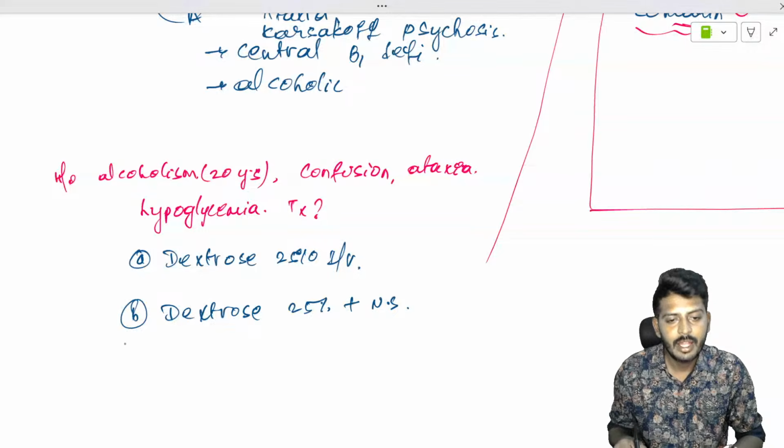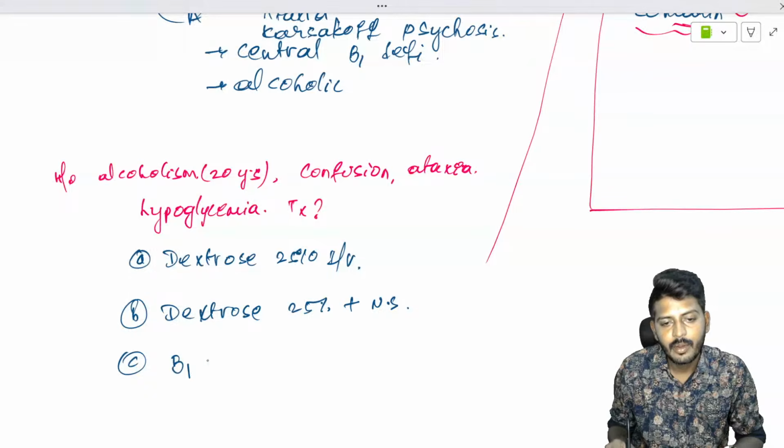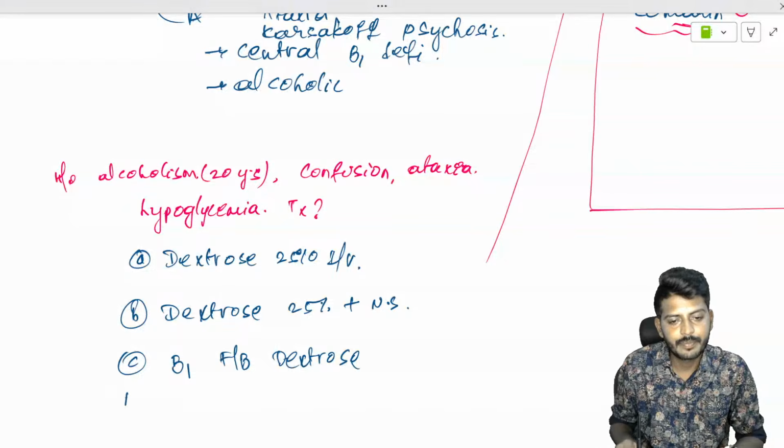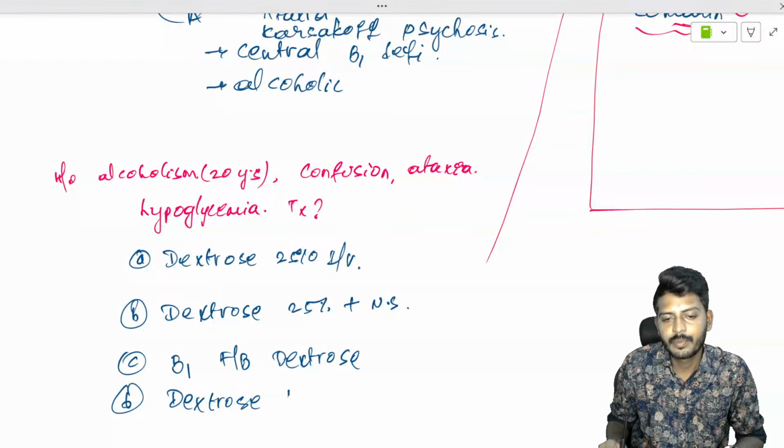Option C, B1 followed by dextrose. Option D, dextrose followed by B1.